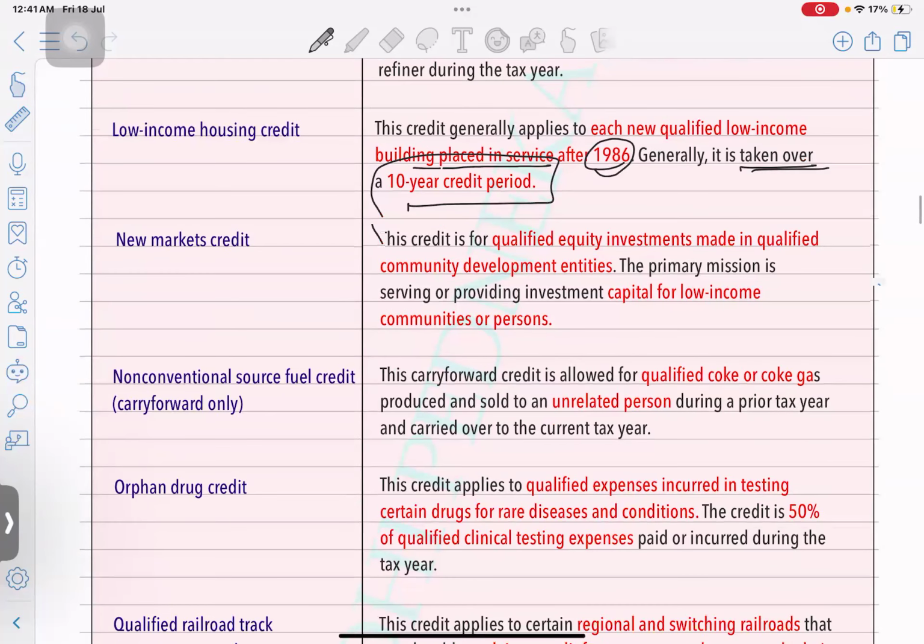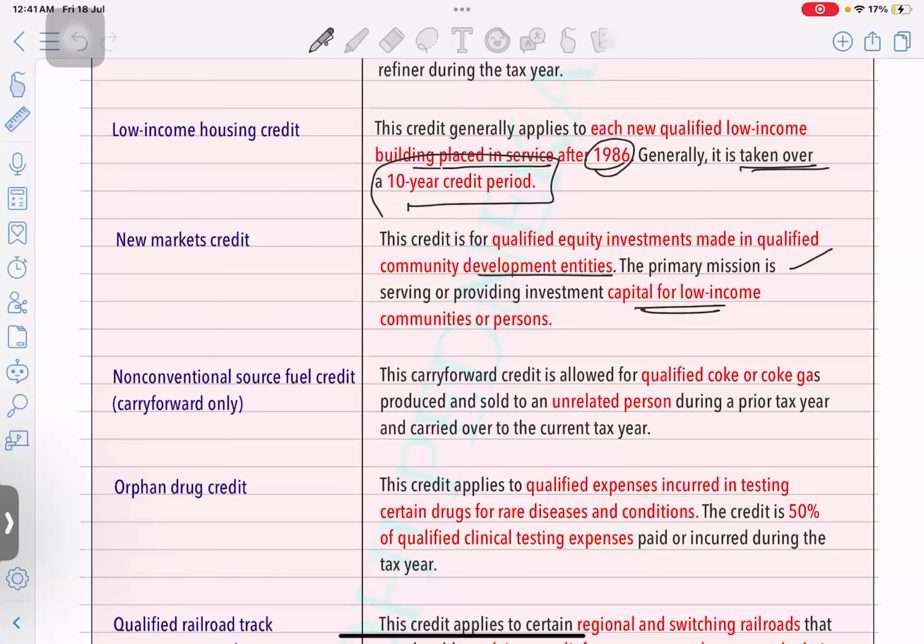A credit is for qualified equity investment made in qualified community development entities. Their primary mission is serving or providing investment capital for low income communities or persons. So they are just having a qualified equity investment for a qualified community development entity. They are creating a new market for the investors. Being a business, they will get this credit.